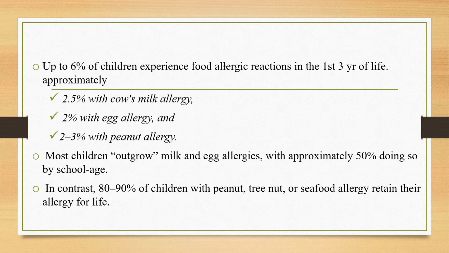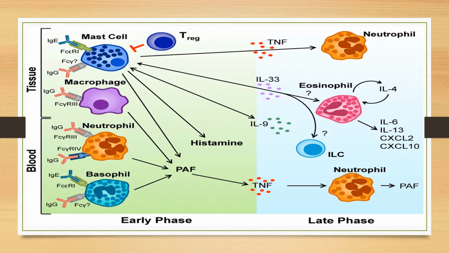Most children outgrow milk and egg allergies, approximately 50% by school age. In contrast, 80 to 90% of children with peanut allergy, tree nut or seafood allergy, including fish, retain their allergy for later life. When we come to the pathogenesis,